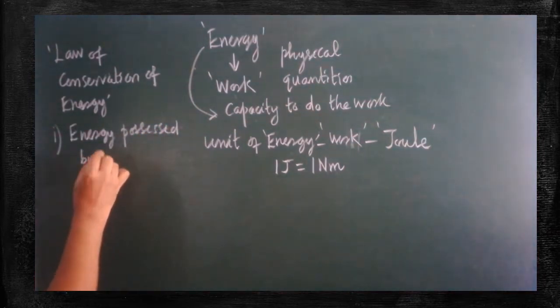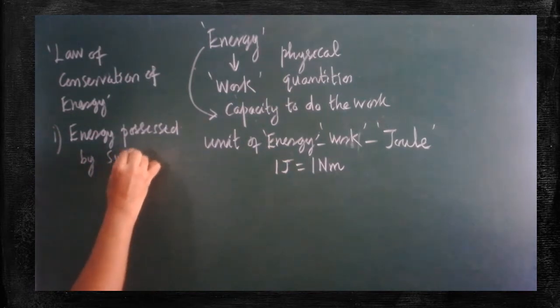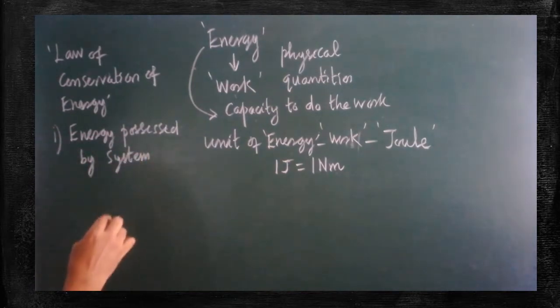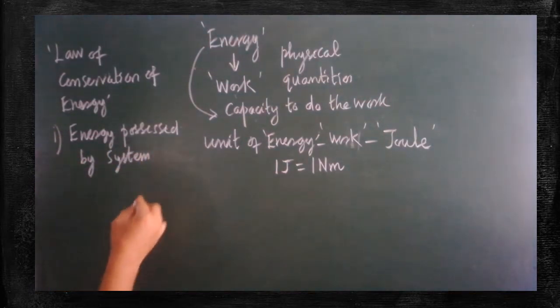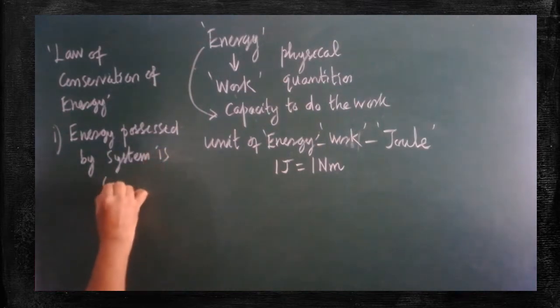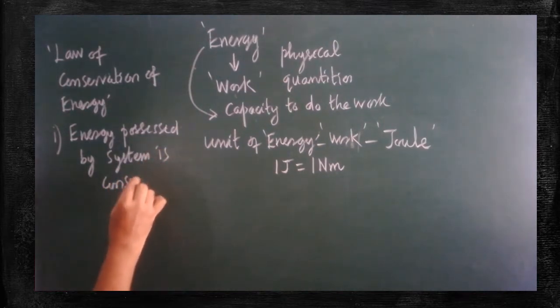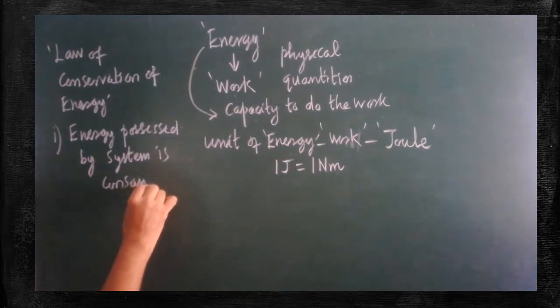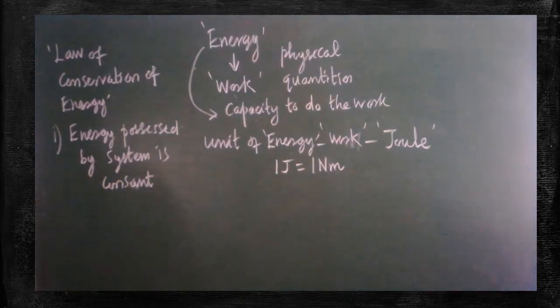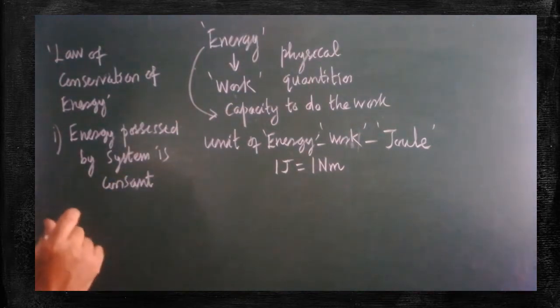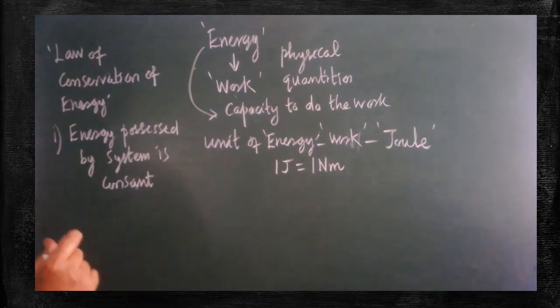Are you clear? It may have a combination of different kinds of energy. So the sum of all the energies gives you the total energy. The total energy possessed by the system will be a constant one.